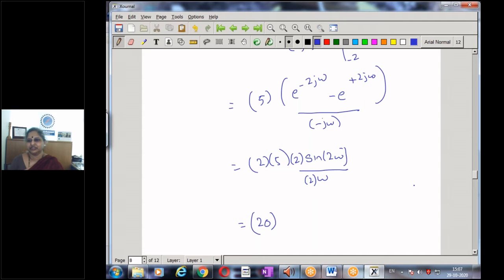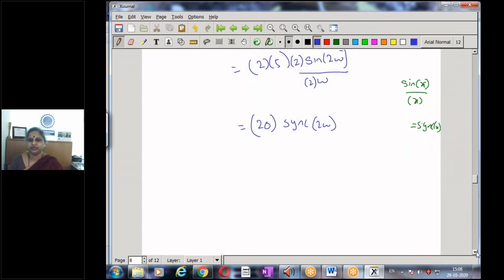And this function, sin x by x, we know is known as the sinc function, sinc x, and hence this whole term now becomes a sinc 2 omega.